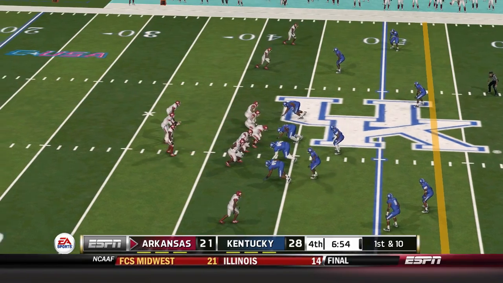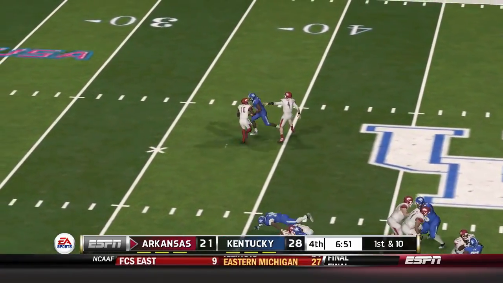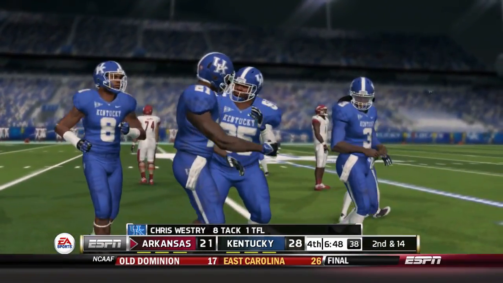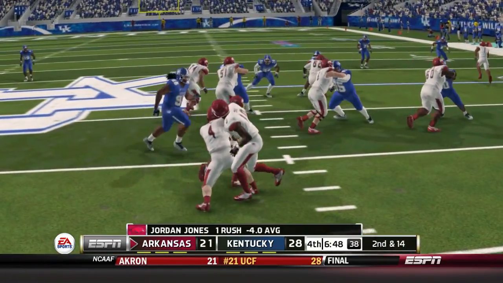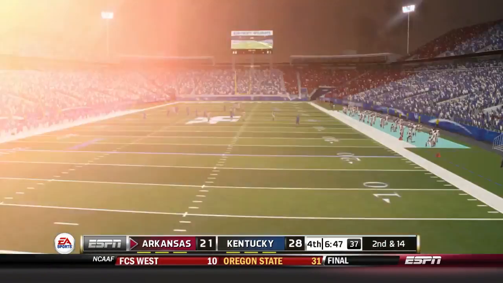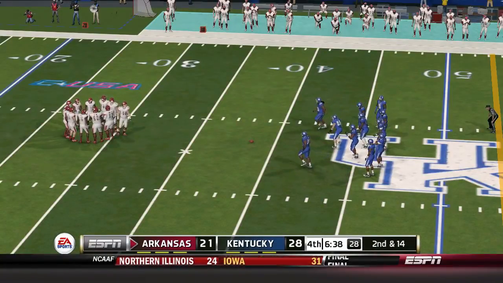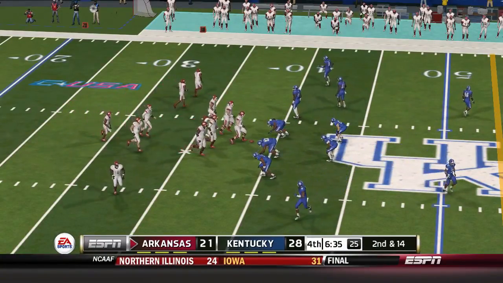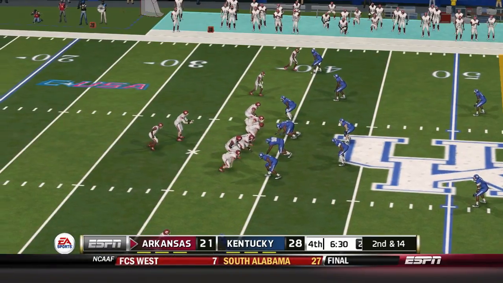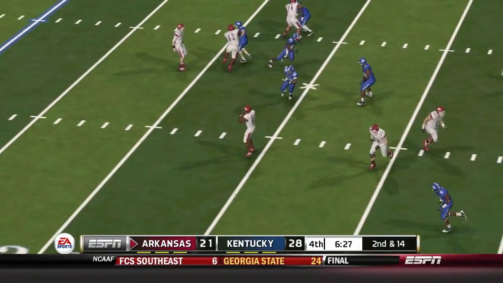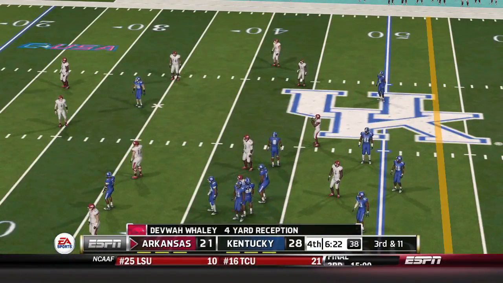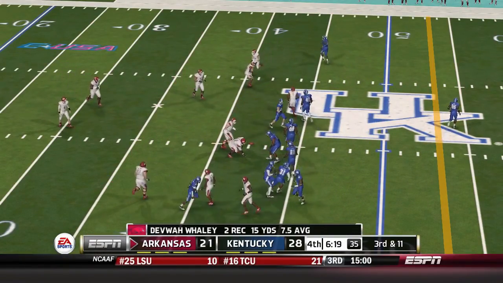So Kentucky up by 7. Just under 7 minutes to play. I'm going to let this one play out, so you have a chance to watch this game and see if Arkansas can come back. Again, down 28-21 here with under 7 minutes to play in the ball game. From their own 39-yard line, second down. Going right to his tailback. He's tackled at the 42-yard line.